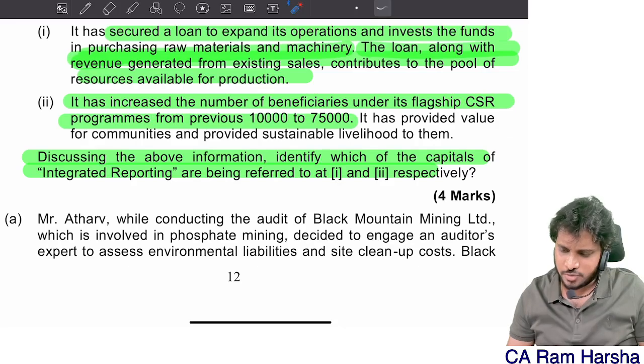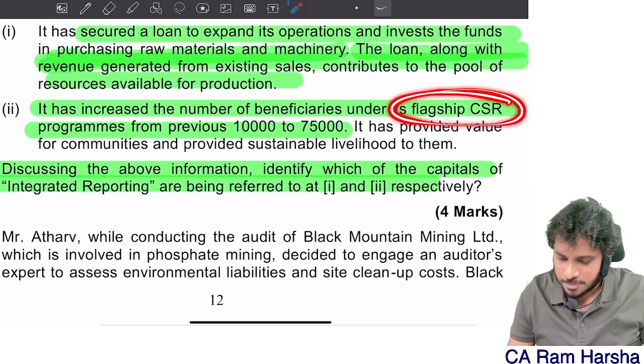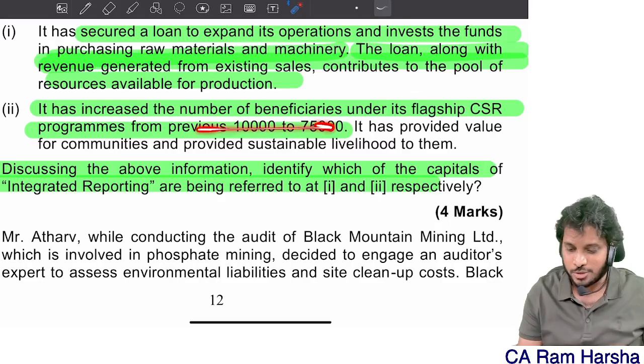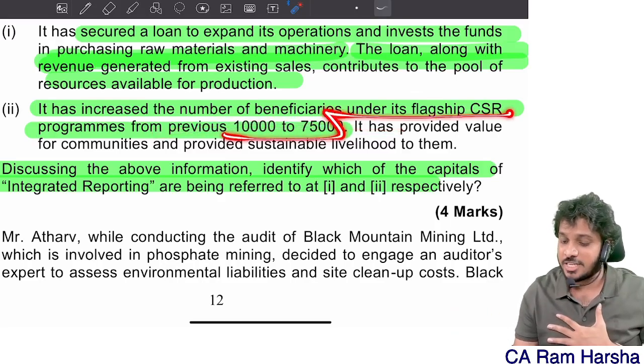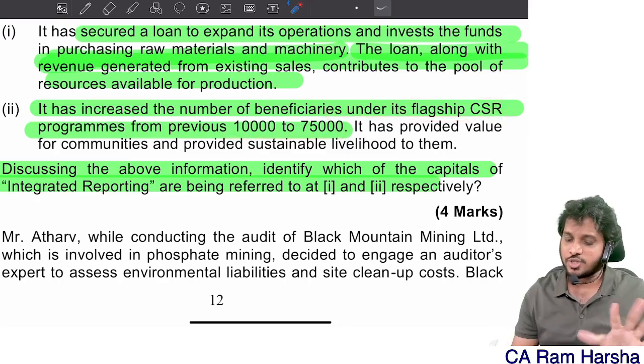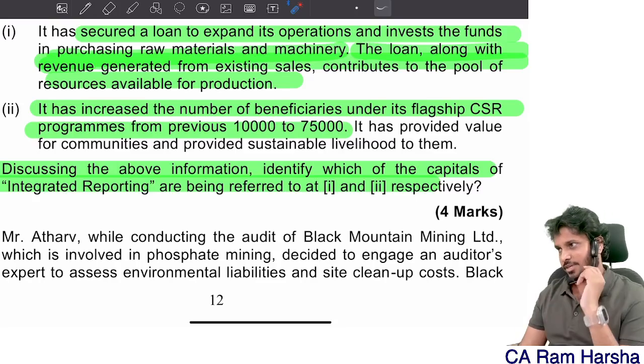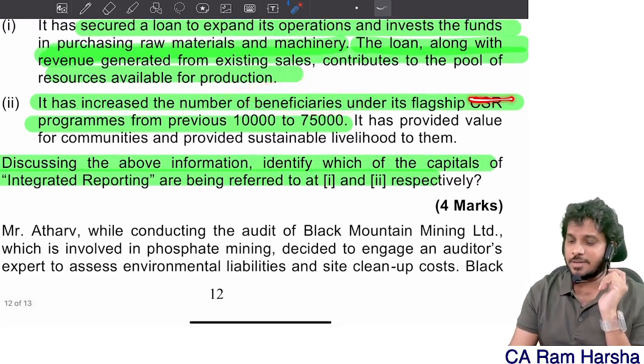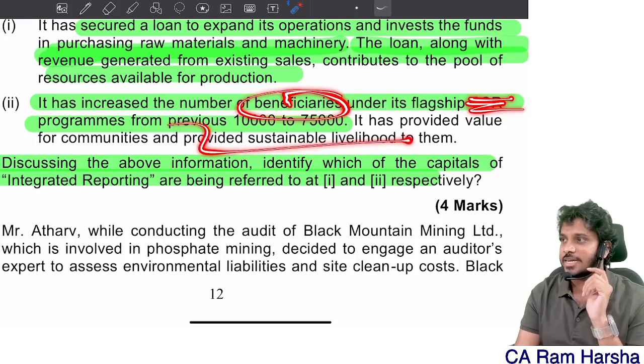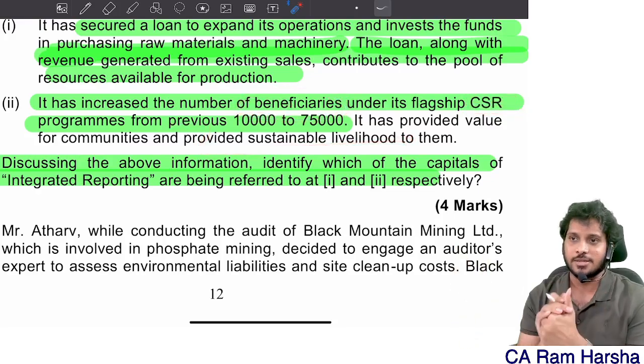Social capital. Which one? Okay, flagship CSR, sorry, I thought employees. By seeing the number, I thought employees. Beneficiaries are increasing, CSR beneficiaries. So it's not employees, okay, beneficiaries. Beneficiaries means obviously social capital. If it is employees, suppose if at all CSR is not there, employees are increasing. Human capital, that's it.